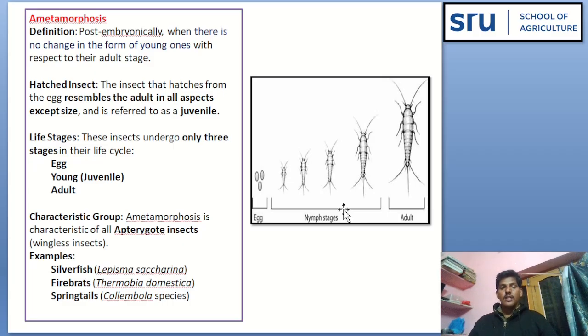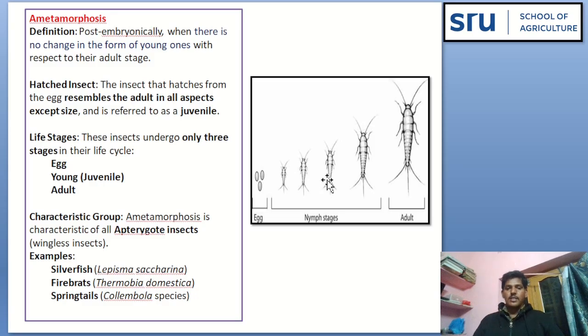That is, post-embryonically, when there is no change in the form of young ones with respect to their adult stage, such metamorphosis is known as ametamorphosis.